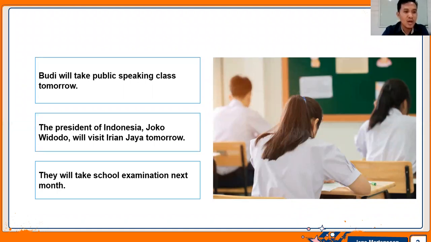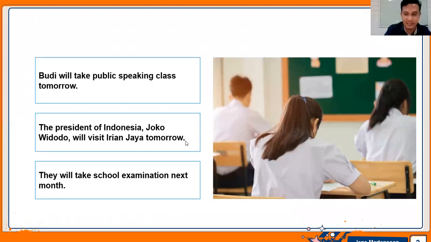Okay, and then the second is the President of Indonesia, Mr. Joko Widodo, will visit Irian Jaya tomorrow. Okay, is it simple future tense or not? Yes, sir. So how do you know it's a future tense? Tomorrow, sir. Okay, using adverb of time here, tomorrow. Keterangan waktunya tomorrow.